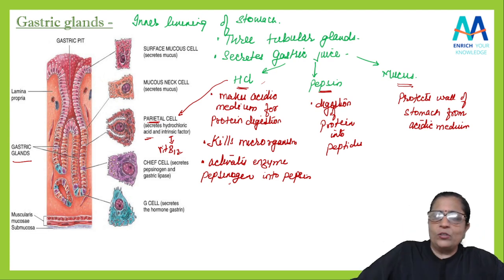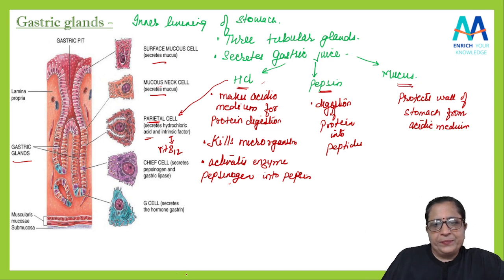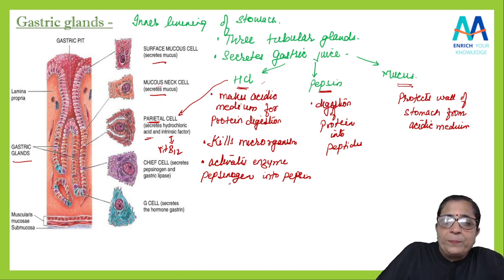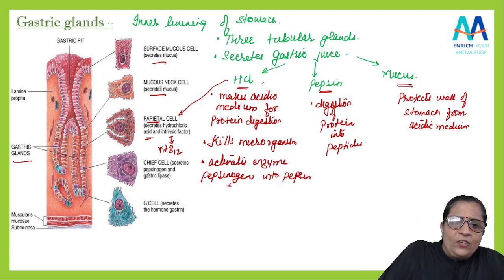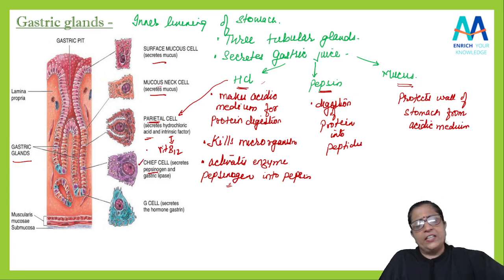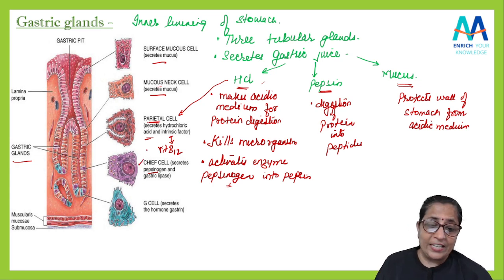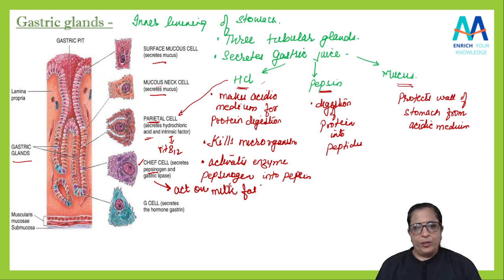Then mucus को secrete कौन करता है? म्यूकस को ये म्यूकस नेक सेल भी करते हैं और म्यूकस सेल भी करते हैं. ओके, अब ये जो पेप्सिनोजन सीक्रेट हुआ है, उसको सीक्रेट चीफ सेल करते हैं. Yes, the chief cell secretes the pepsinogen as well as gastric lipase. I told you what is the role of gastric lipase. They act on milk fat. Remember. Yes, gastric lipase acts on the milk fat.